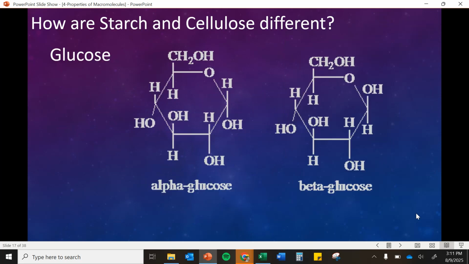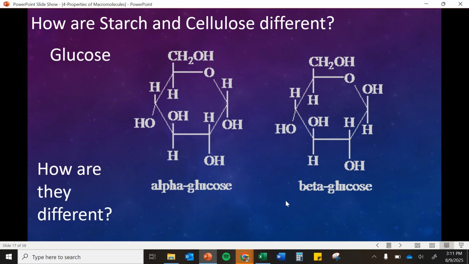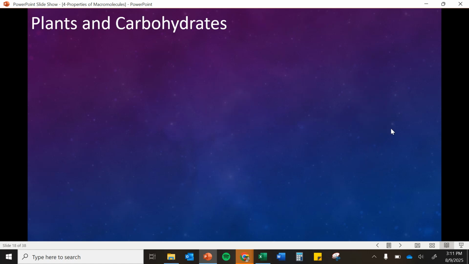The reason starch and cellulose are so different, they're made of glucose, yes, but one is made of alpha glucose. We have alpha glucose and beta glucose. So alpha glucose and beta glucose, notice the only difference in their structure is right here. And they're made of the same elements. It's just switched the direction. So that little change is what's going to be the difference.